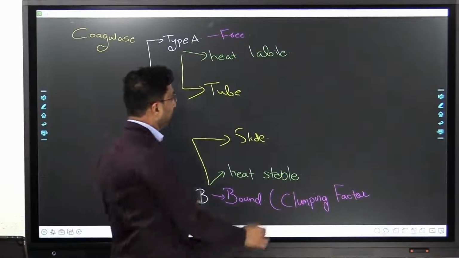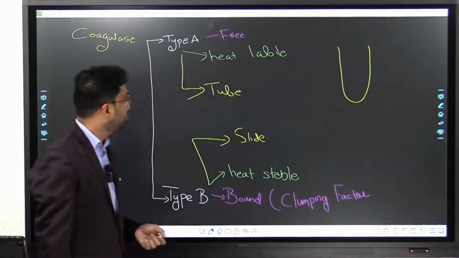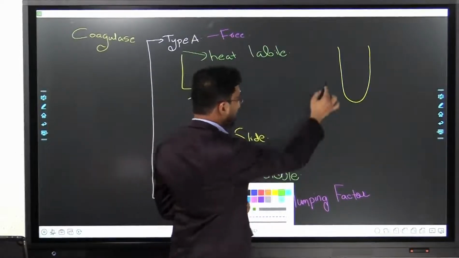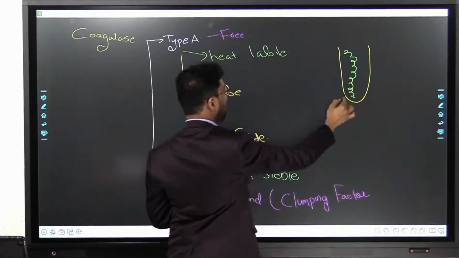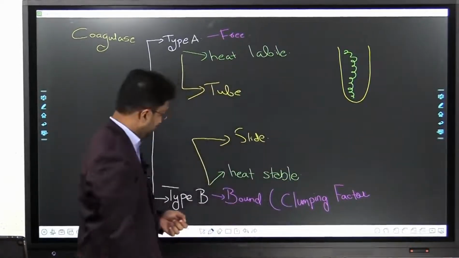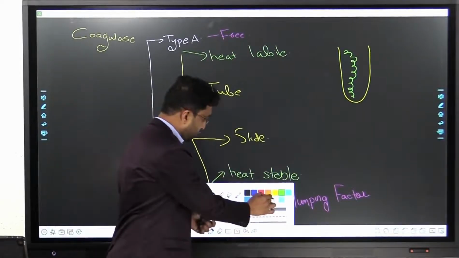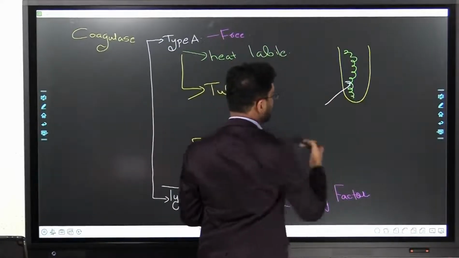You have a test tube where you have a free coagulase floating from top to bottom. Just try, if you don't know, heating a test tube will burst the test tube.